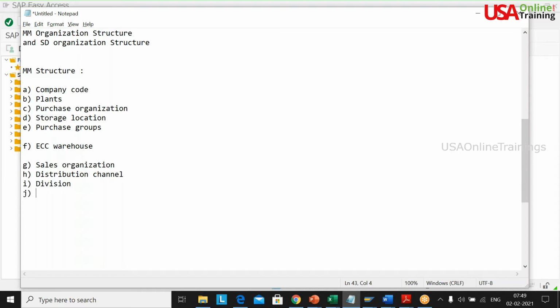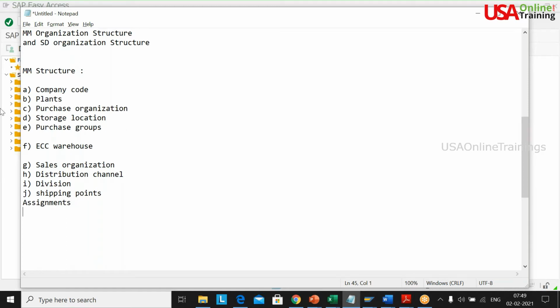Division and shipping points. This is important. There are some assignments here and there, and we'll see what all the assignments are on the sales side, and here also.